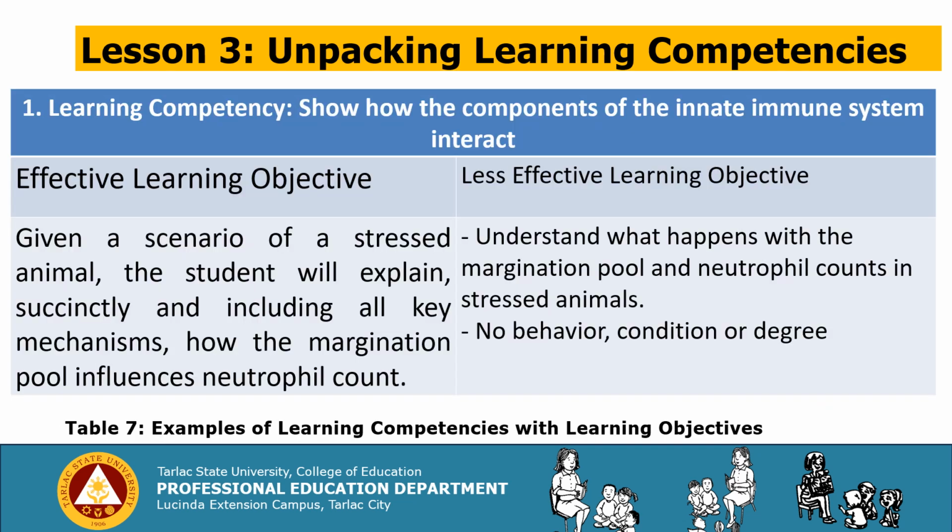Learning competency: show how the components of the innate immune system interact. Let us differentiate the effective and the less effective learning objective. Let's now proceed with the effective learning objective. Examples of learning competencies with learning objectives. Given a scenario of a stressed animal, the students will explain succinctly and including all key mechanisms how the margination pool influences neutrophil count. Look at the less effective learning objective: understand what happens with the margination pool and neutrophil counts in stressed animals. No behavior, no condition or degree.